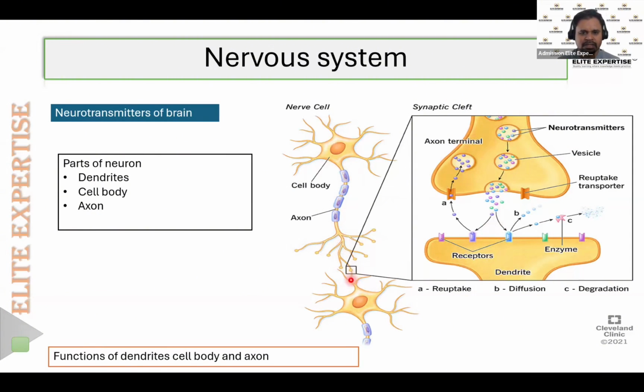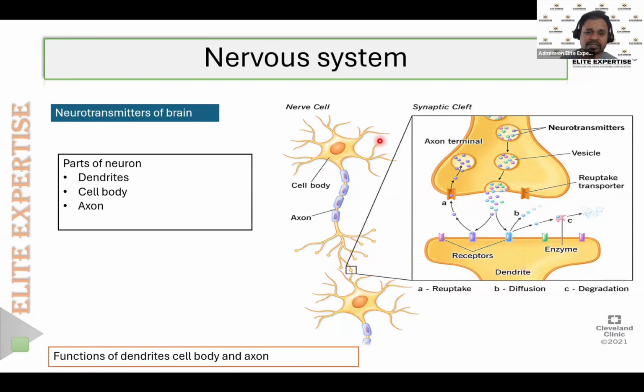Here you can see this is the dendrite of the second neuron, and this junction between the two neurons is known as the synapse. The space between the axon terminal and the dendrites of the second neuron is known as the synaptic cleft. So the neurotransmitter will be released into the synaptic cleft, and soon after the release, it will bind to the receptors present on the dendrites.